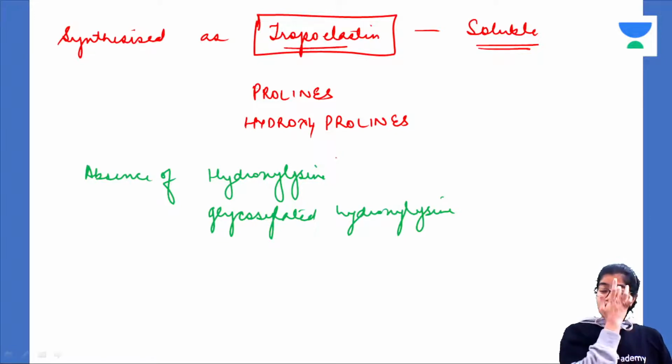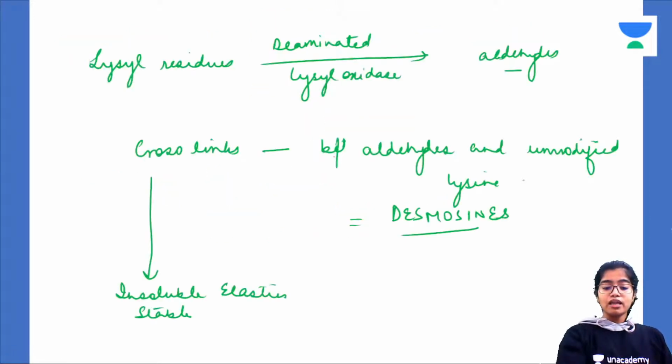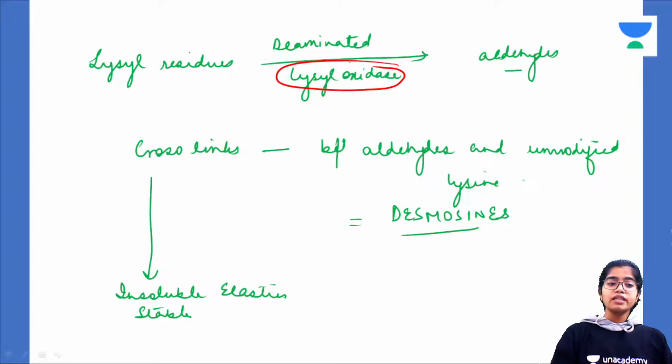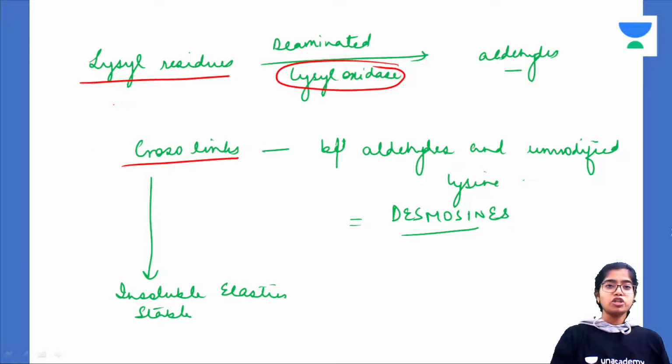Okay. But there is an enzyme called lysyl oxidase here as well, which also causes oxidative deamination of the lysyl residues into aldehydes, like that was happening in collagen. But the cross links that were forming between two modified lysyl residues in collagen, here they are forming between a modified lysyl, into aldehyde, and an unmodified lysyl.